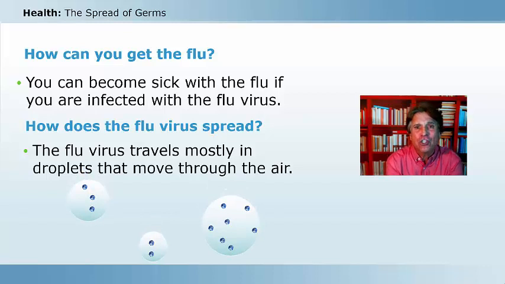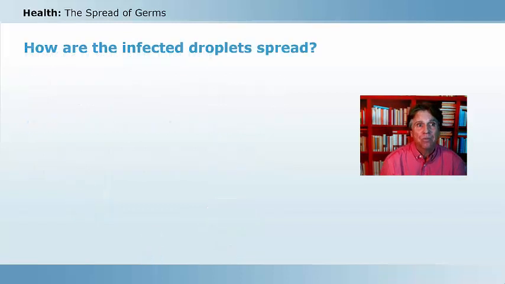And here are some illustrations that represent these droplets. So you can see that these liquid droplets have inside of them the flu viruses. And you can become infected with them if you inhale these droplets, or if you touch a surface on which these droplets had fallen, and your fingers become infected with the virus. And if you touch your mouth, then you might infect yourself with that germ.